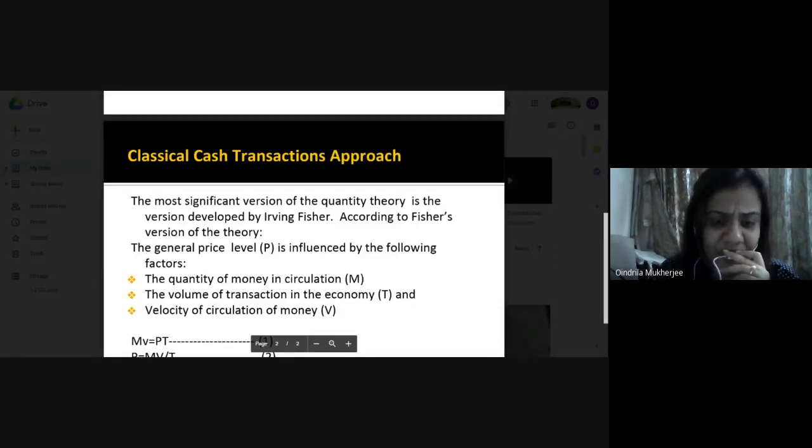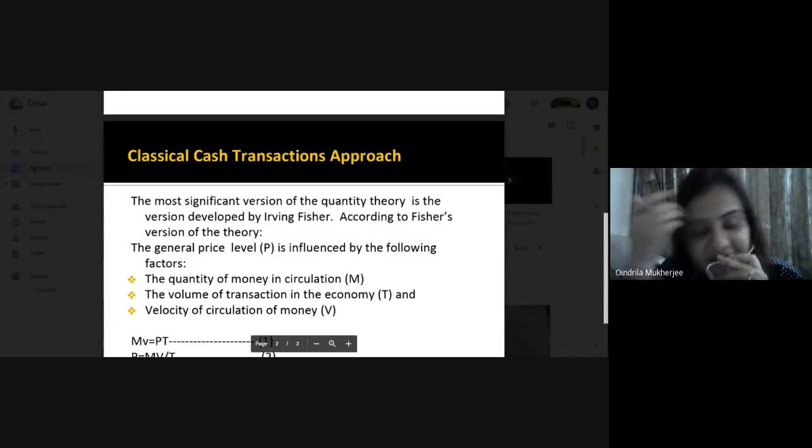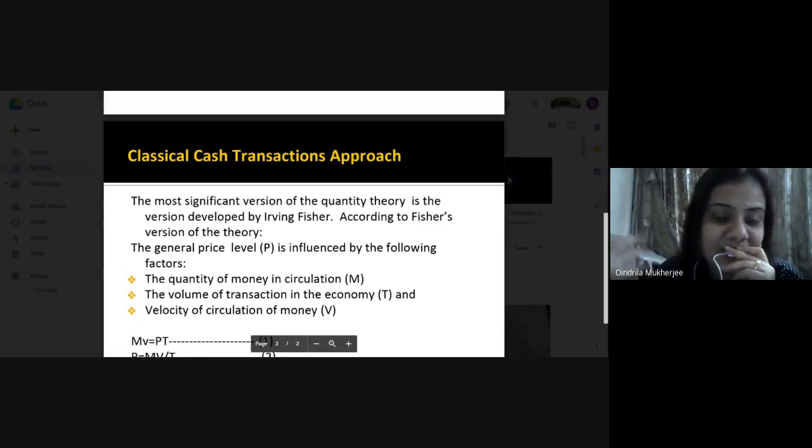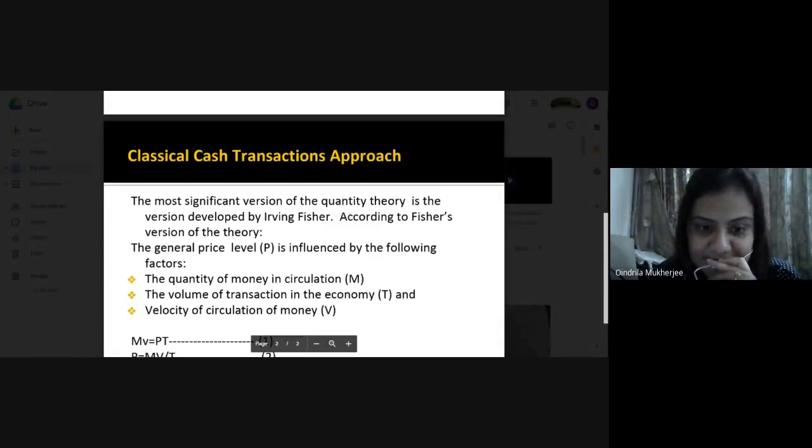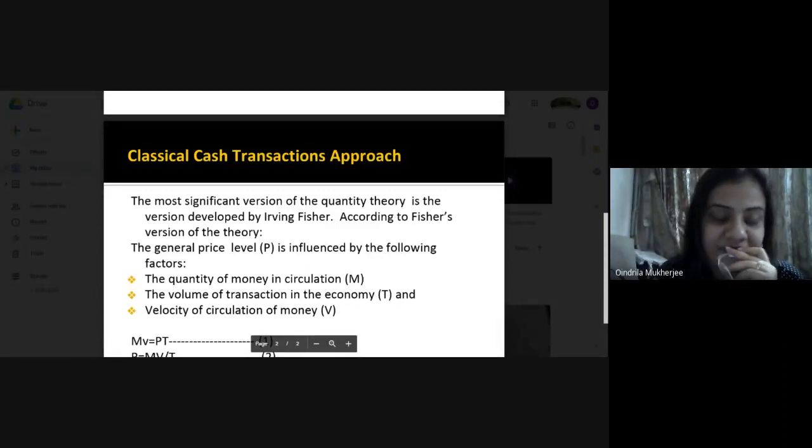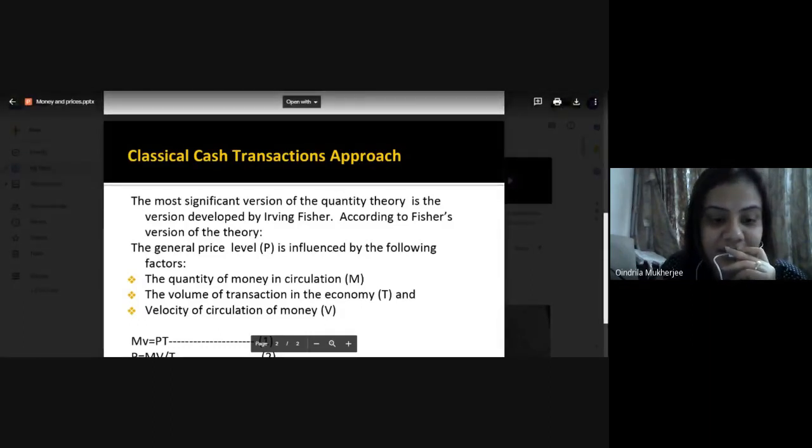Then next is how much you transact. Okay, how much proportion of money from the economy you utilize for carrying out the transaction. Not only you, we all, each and every person living in the economy, how much he or she will utilize it for carrying out day to day daily life transactions. Then next is the third factor, which will bring a change in the price level. Third factor is the velocity of circulation of money.